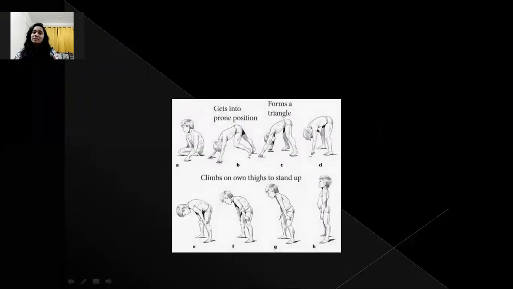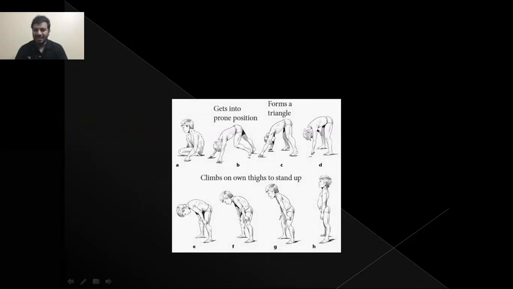Okay, this is how the DMD, sorry, the Gower sign pattern is. So the child goes on all fours, then takes knee supports and then gets up.